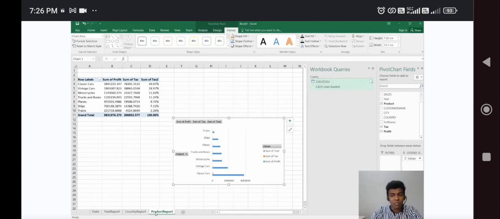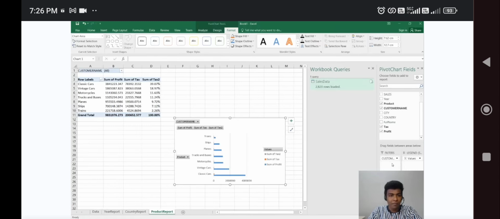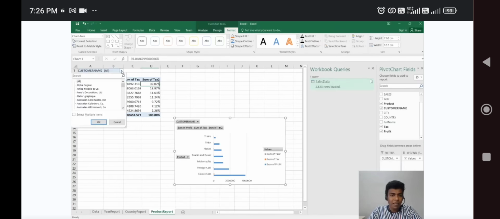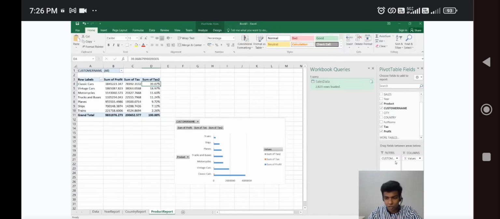Likewise, you can try to add multiple fields and more charts. Or else if you want to add based on the customer name, for the filters you can drag and drop the customer name under the filter category. In the filter category you can choose the name. There are a lot of customers here, so you can choose a certain customer or certain scenario. For example, let us remove this customer name. Instead of that, we'll put different things. You just right click and remove field.